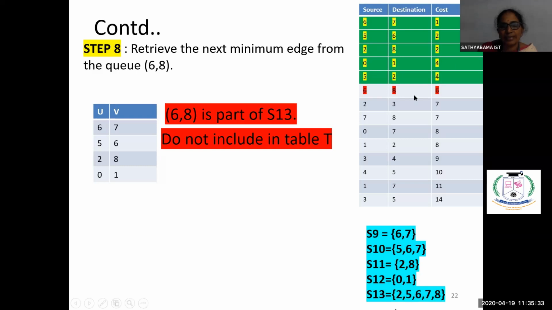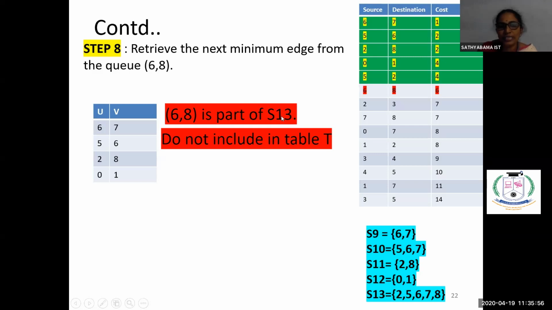Next one is 6, 8. So these are the edges we have created, sets we have created by combining all these sets, edges we have created previously. Now 6, 8 means we have to see whether the 6, 8 is already part of a set. If you see here, 6, 8, already it is part of S13.